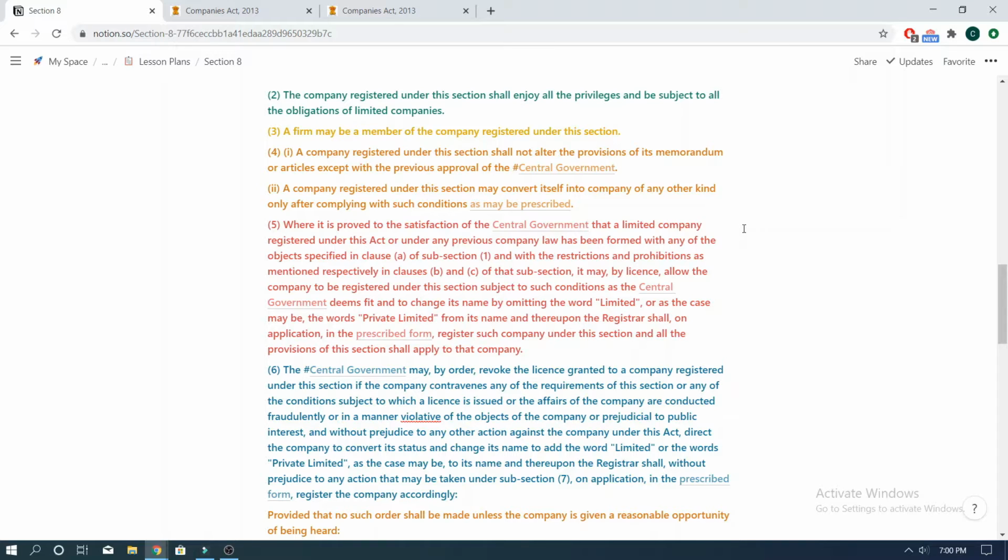Section 8 companies. Here's a quick question for you guys. Can a company with unlimited liabilities be registered as a Section 8 company? Why or why not? Hit us up in the comment section with your answers.